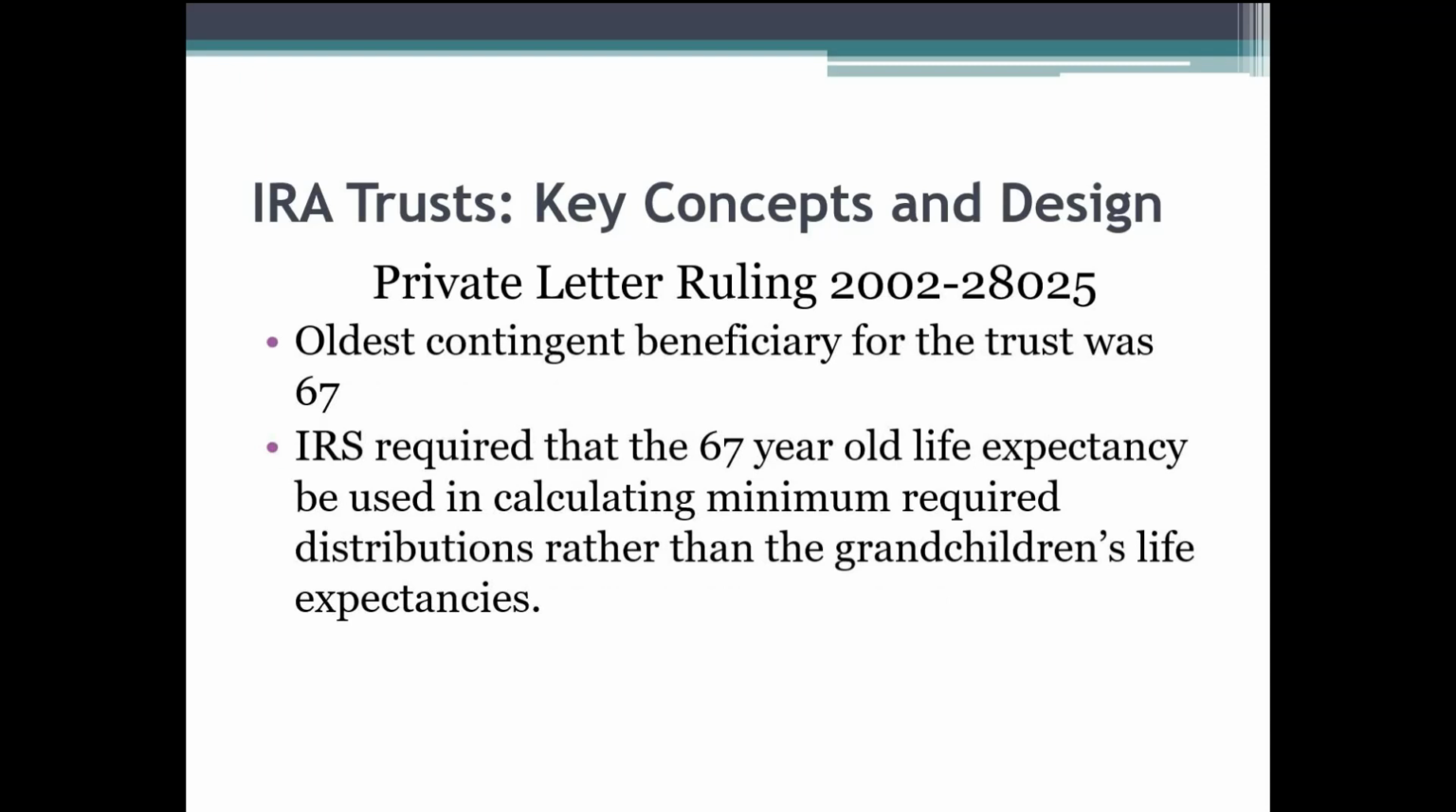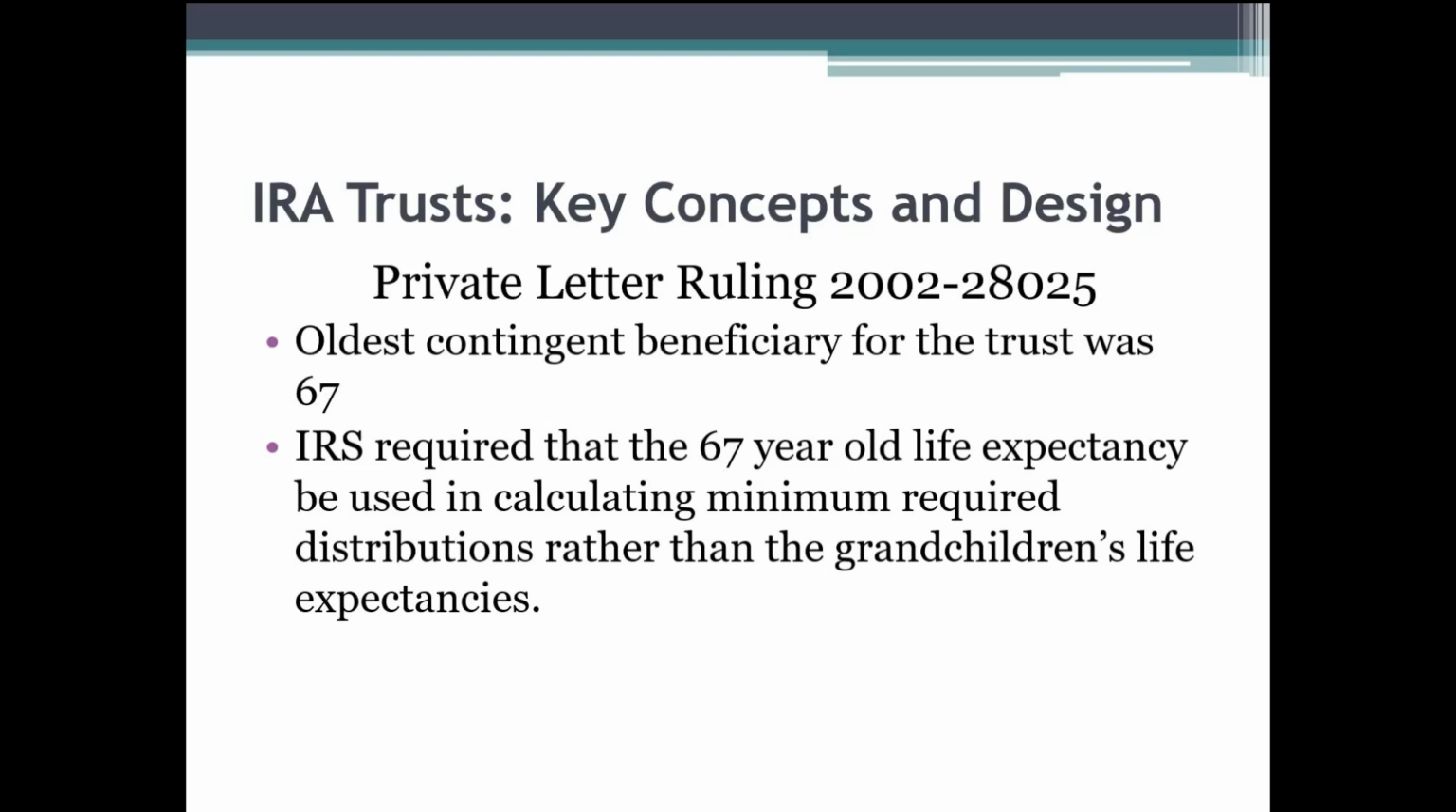The oldest contingent beneficiary was 67. Therefore, the IRS required that the 67-year-old life expectancy be used in calculating the minimum required distributions rather than the grandchildren's life expectancies. So, in summary, where we have a conduit trust, the required minimum distributions are required to be paid out on an annual basis to the beneficiaries, then we know in calculating the required minimum distributions for the IRA, we use the oldest trust beneficiary's life